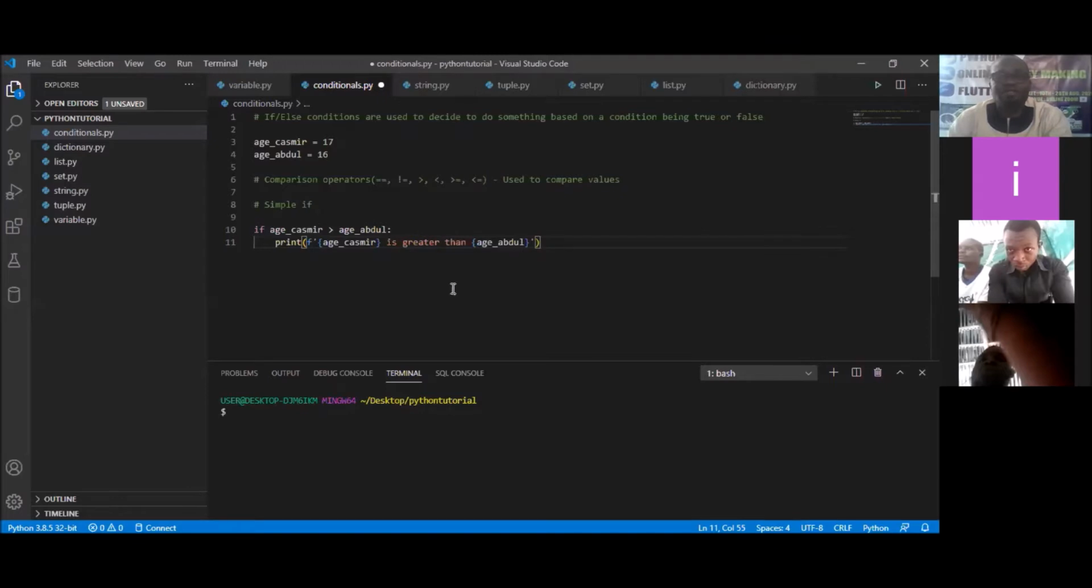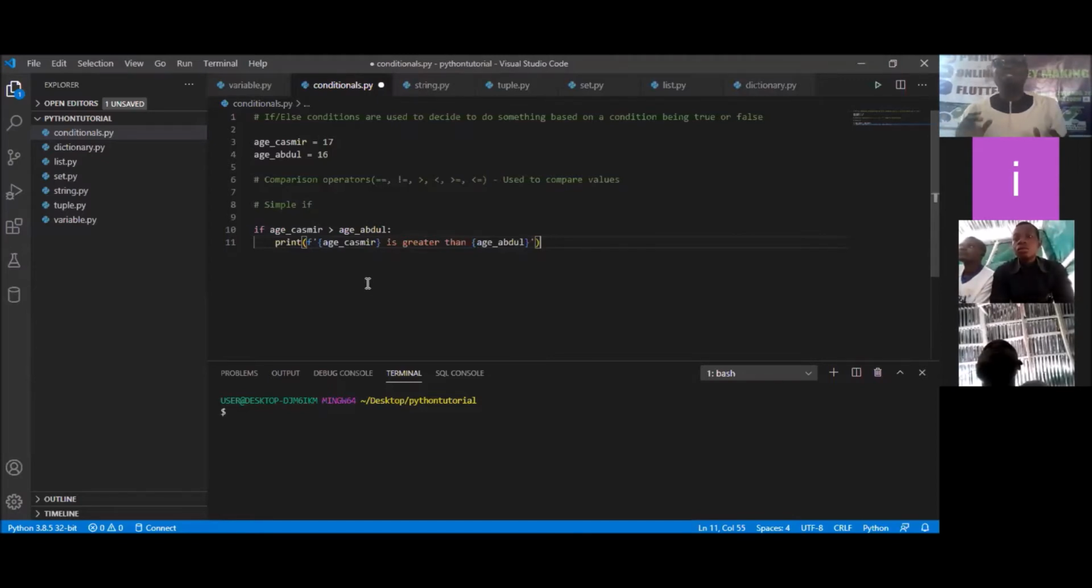But if this is not true, nothing will be run. If you want something to run when it is not true, that means you're going to use the if-else statement. So let's try the only if. When you are using the only if statement, once it checks the condition and it's not true, it's not going to run. Is that clear? Nothing will happen. But if it checks it and it's true, it will do something.